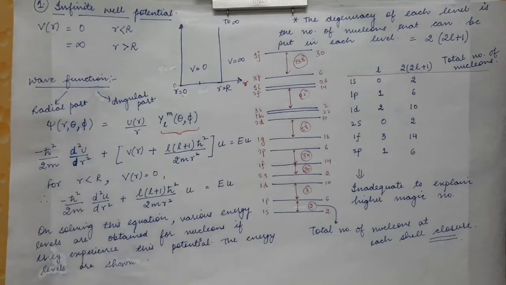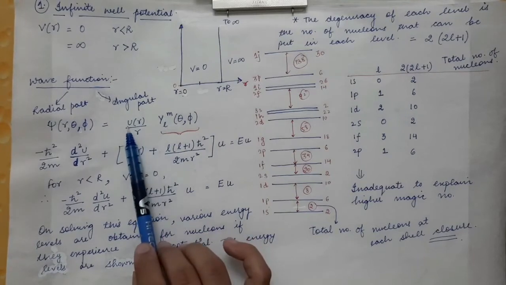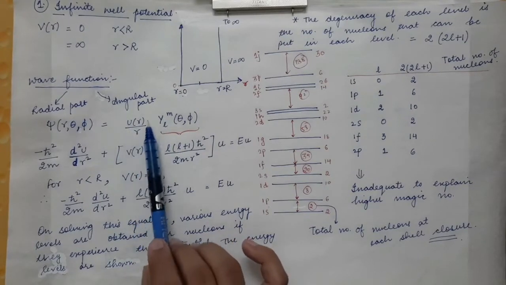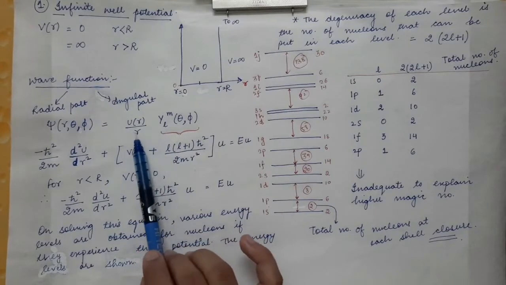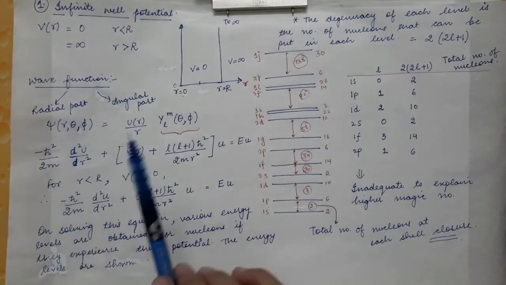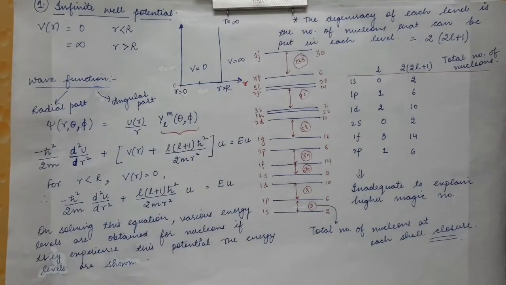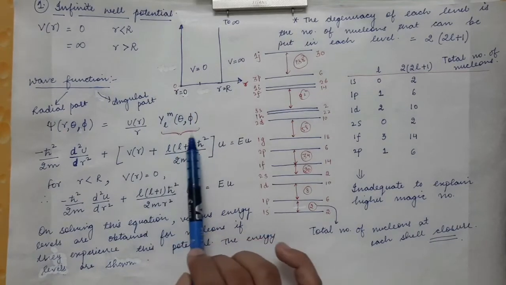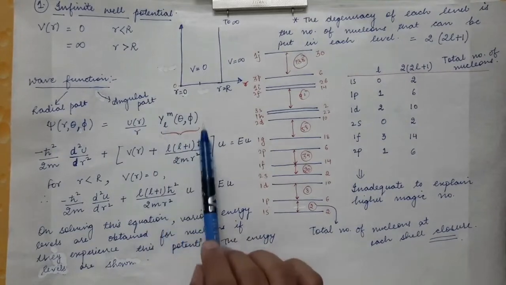It can be written as the radial part, given by capital R, or in some books u of r divided by small r, which is the radial part of the wave function of the nucleon, times the angular part.